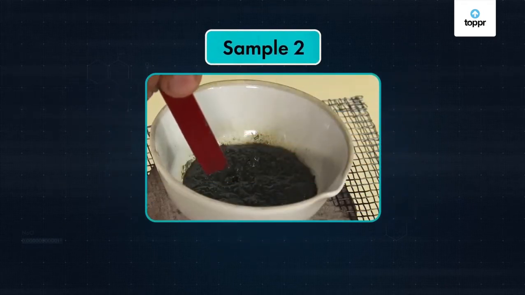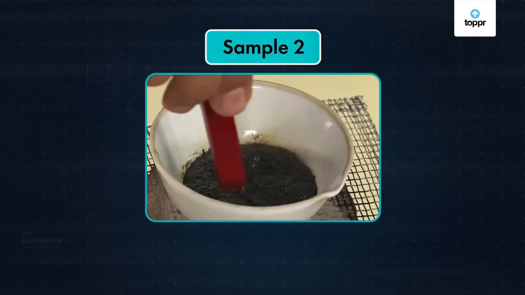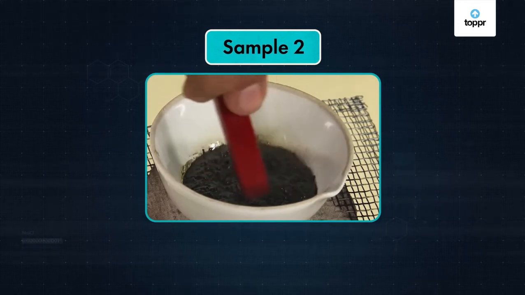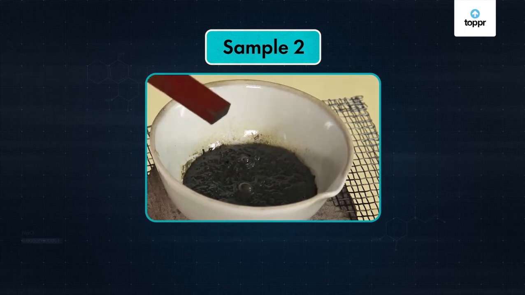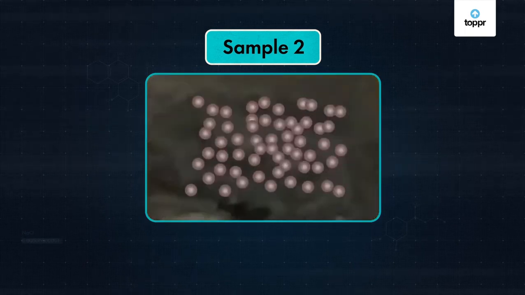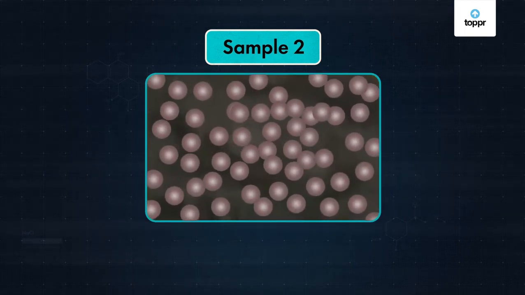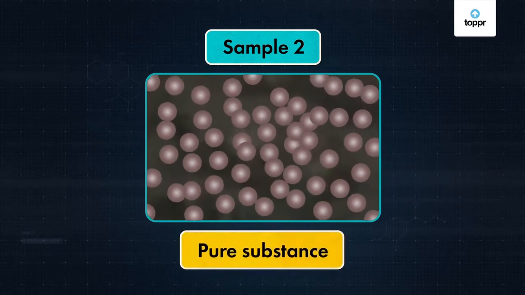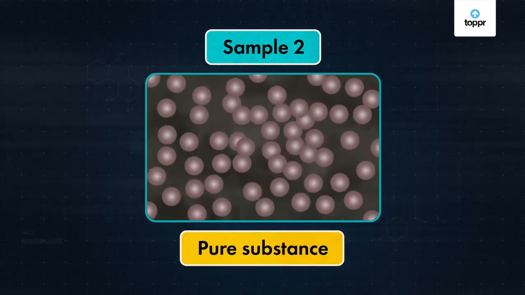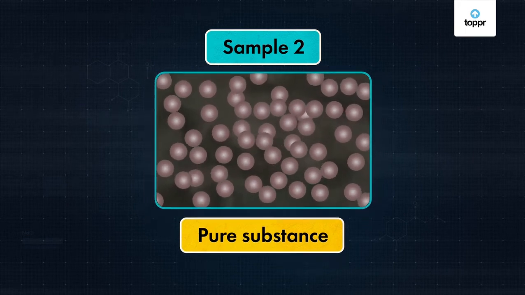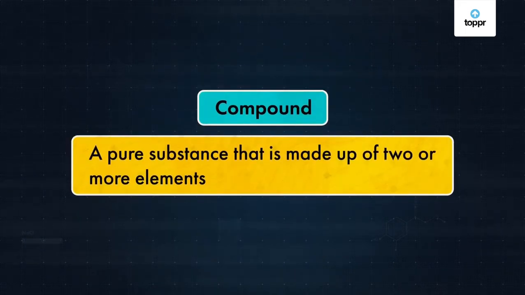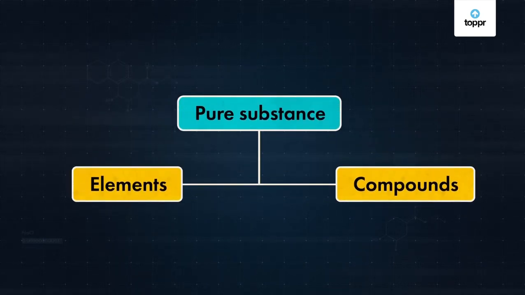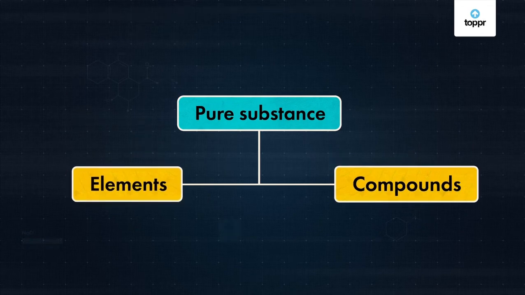Can we do the same in the second sample? Oh, this time the magnet does not attract the sample, and it seems it's impossible to separate sulfur from iron. That's interesting. This means that here we have identical particles present in the sample, which makes it a pure substance. Do you know what this pure substance is called? It is called a compound. A compound is made up of two or more different elements. So now we have two types of pure substances, elements and compounds.